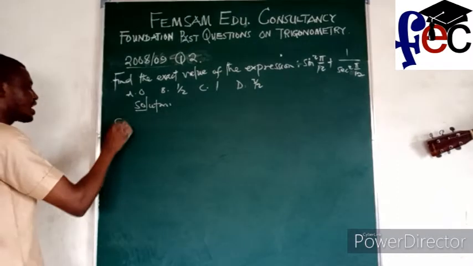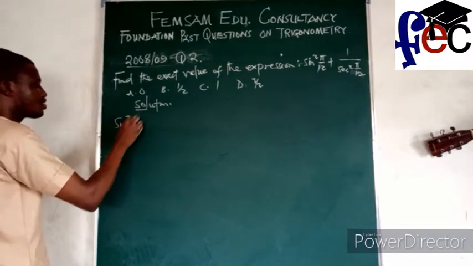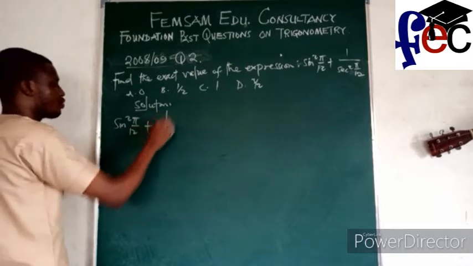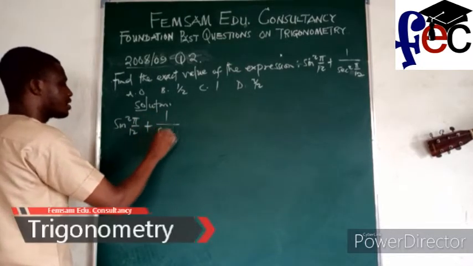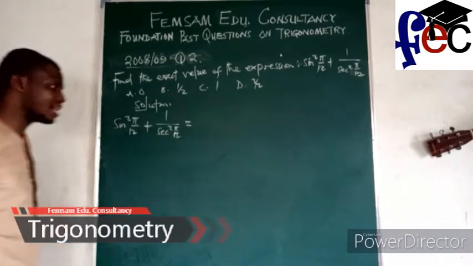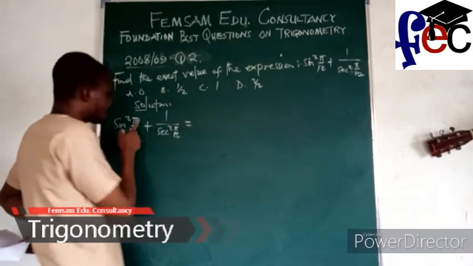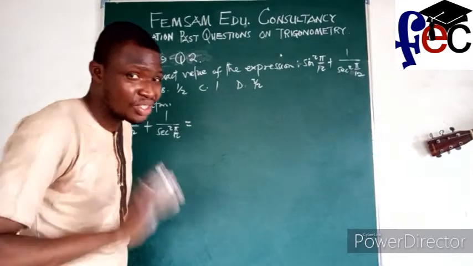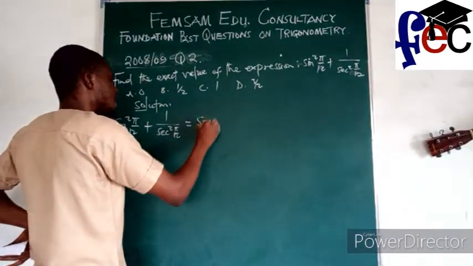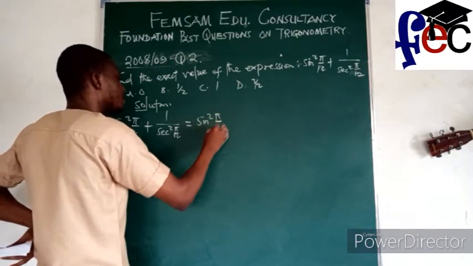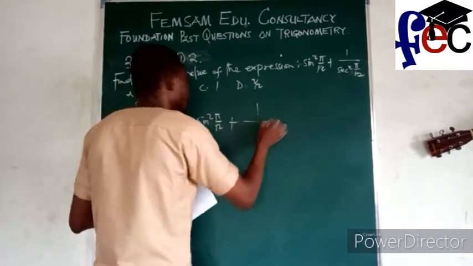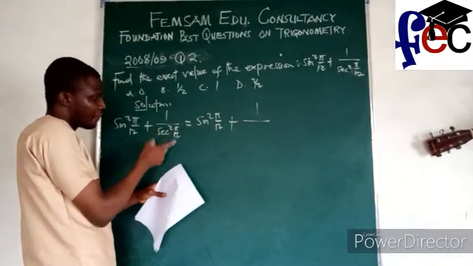This will become sine square pi over 12 plus 1 over sec square pi over 12. Pi over 12 is just an angle, don't let it disturb you.